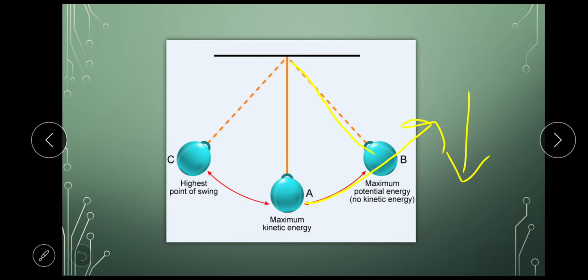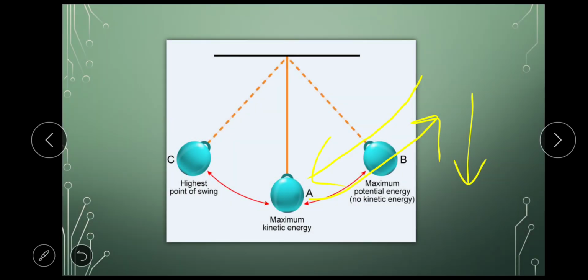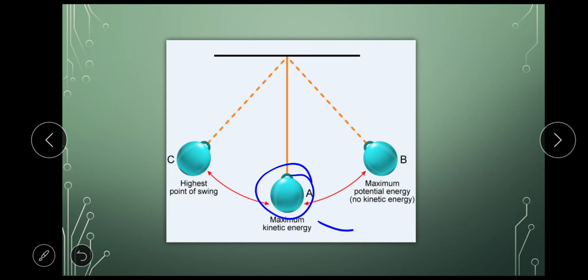Whenever anything goes in the upward direction, the speed is decreasing, and when it falls in the downward direction, the speed is increasing. Correct? Agree? When the bob is going in the upward swing, its speed is decreasing. When it reaches here, it will stop and then start falling backward.